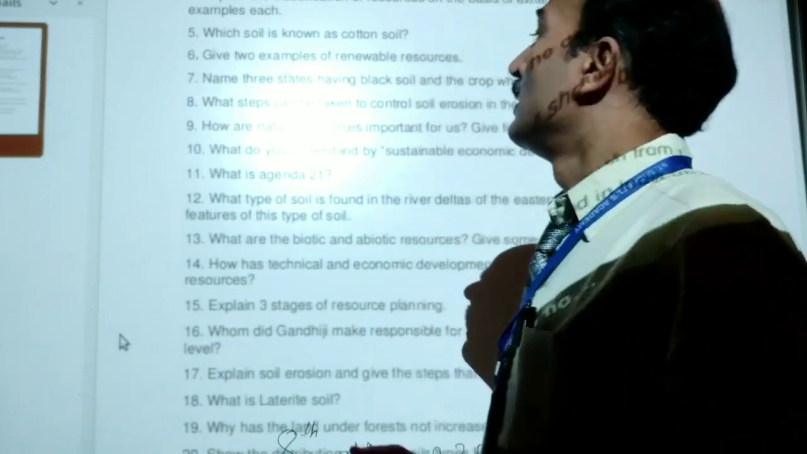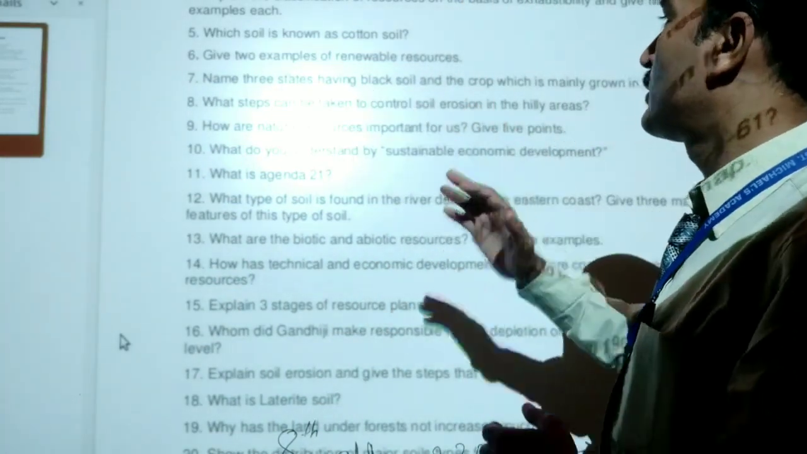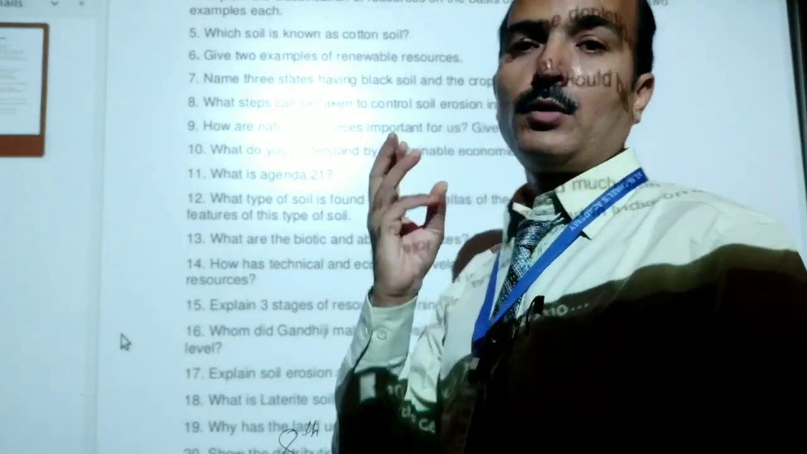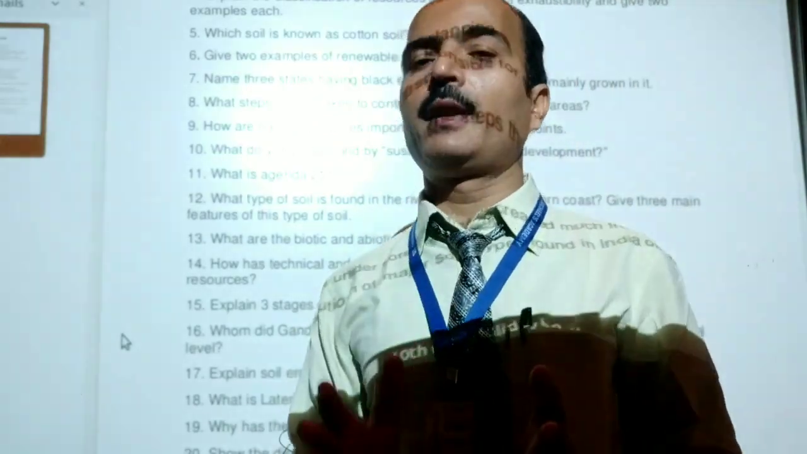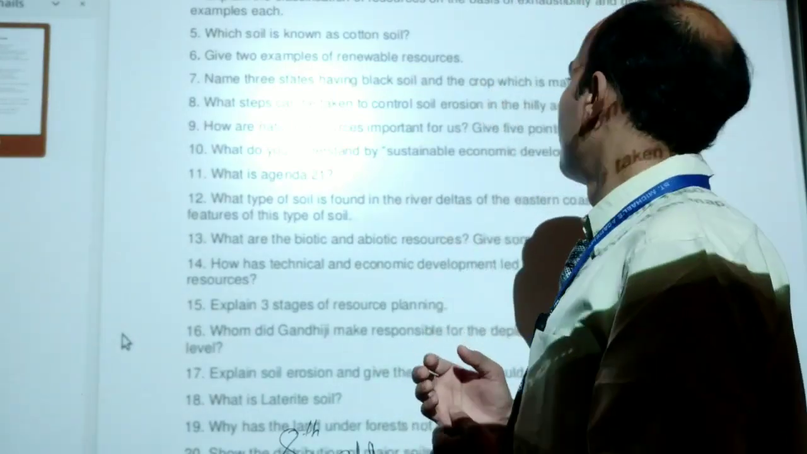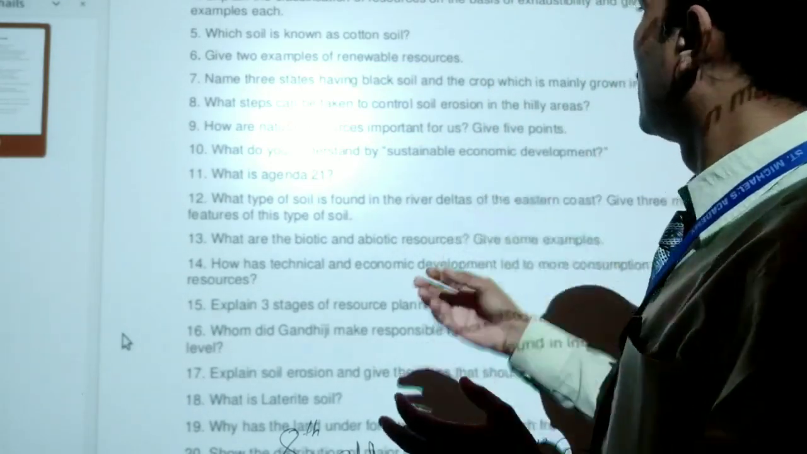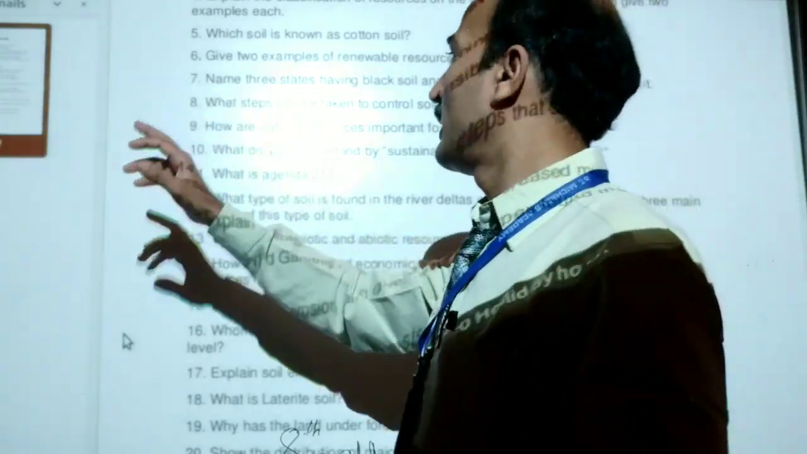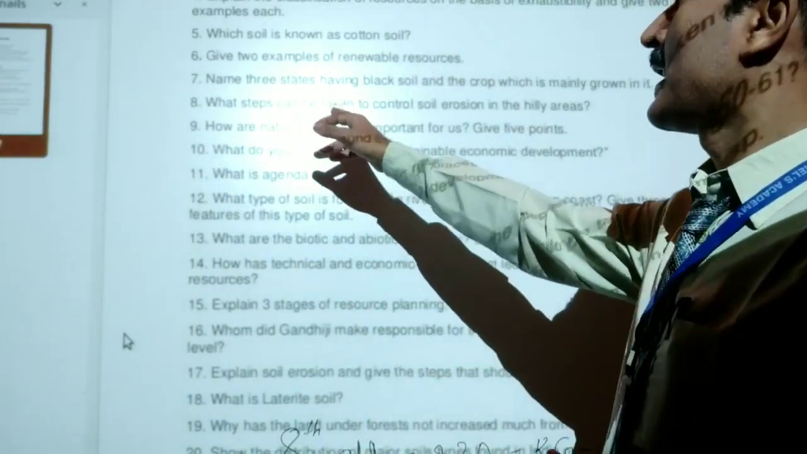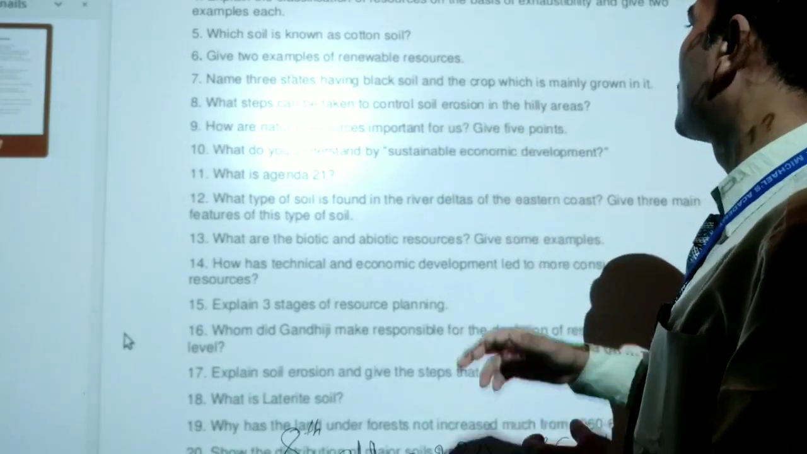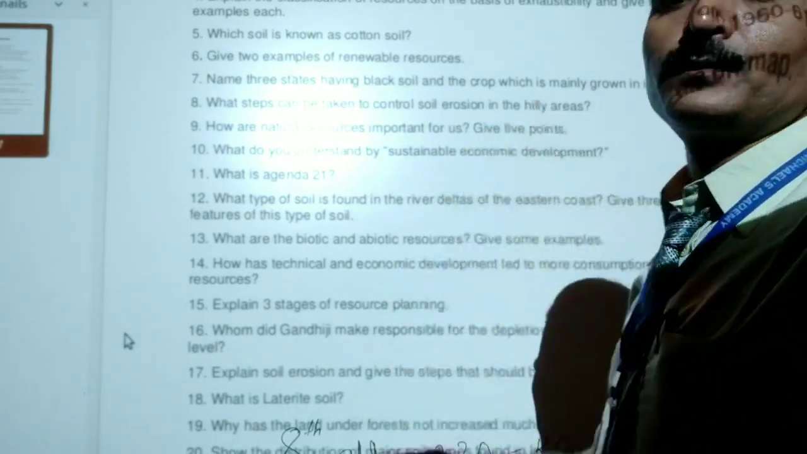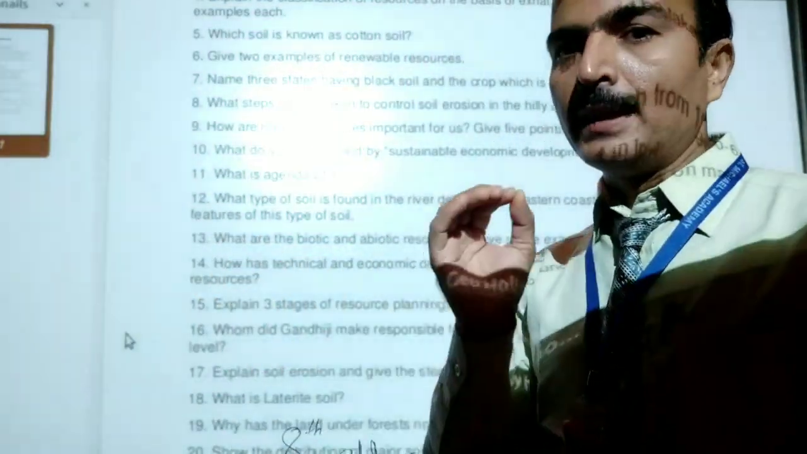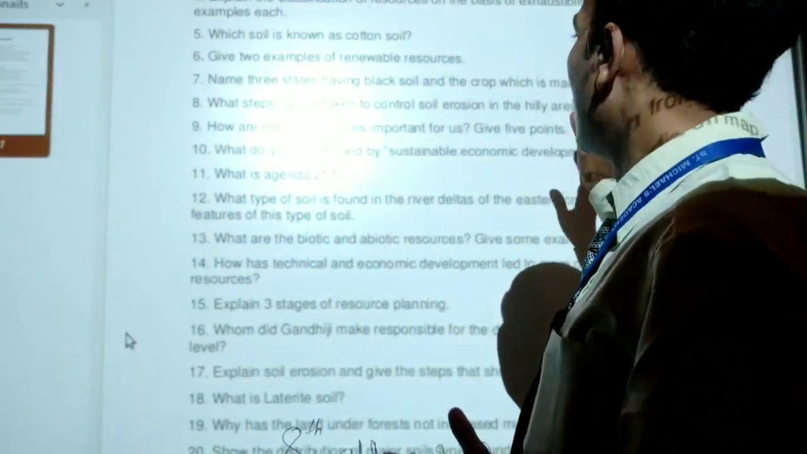Question number 7. Name 3 states having black soil and the crop which is mainly grown in it. You have to write the name of 3 states where we find black soil, and of course write about the crops which are grown in black soil. Question number 8. What steps can be taken to control soil erosion in hilly areas? Soil erosion, how we can control, especially in hilly areas, you have to mention.